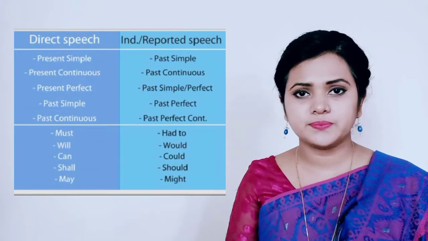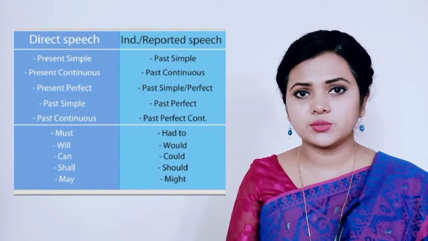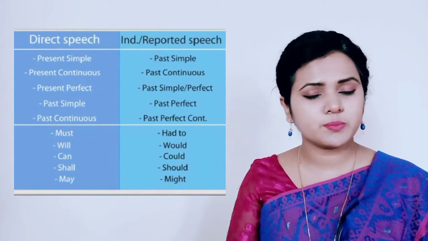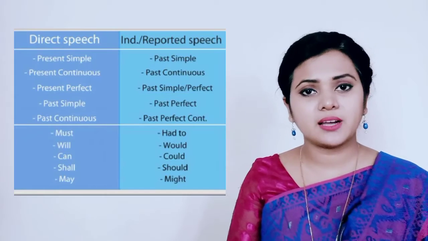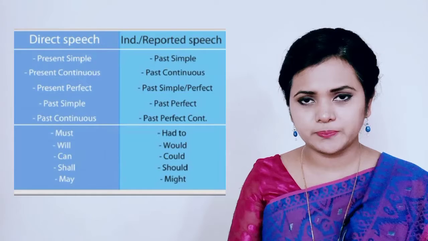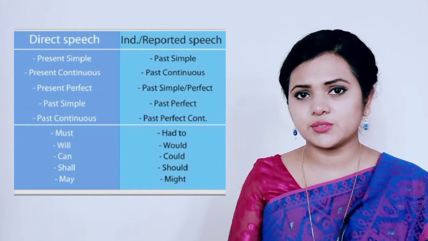Here is the chart. If the given text is in present indefinite, we have to change it into past indefinite. If it is in present continuous, we change it into past continuous. Similarly, the other tenses follow the chart given over here. Not only that, the modal auxiliaries are also changed according to the chart.